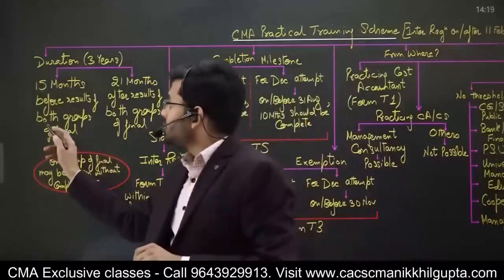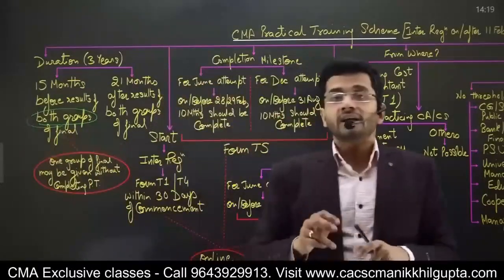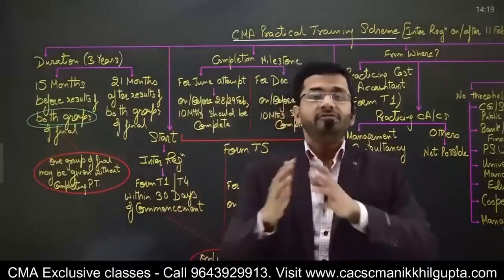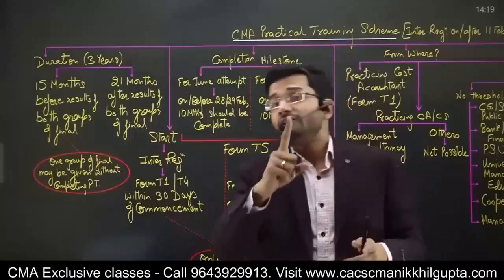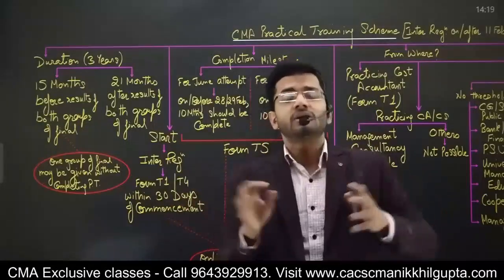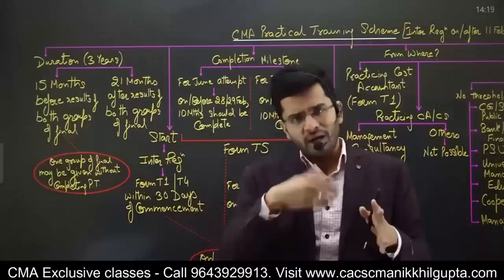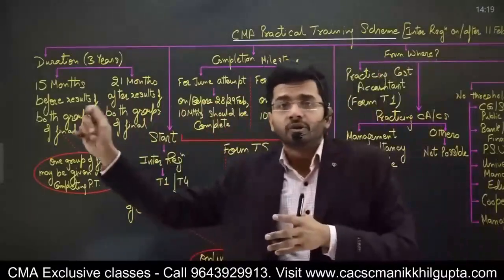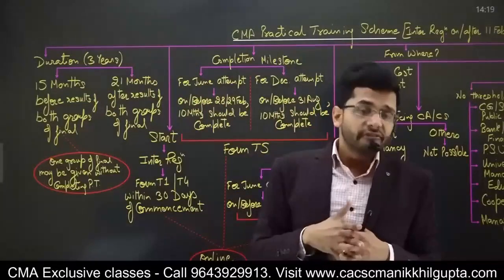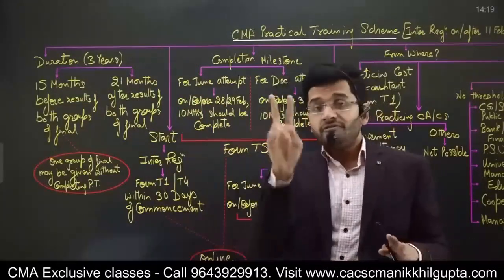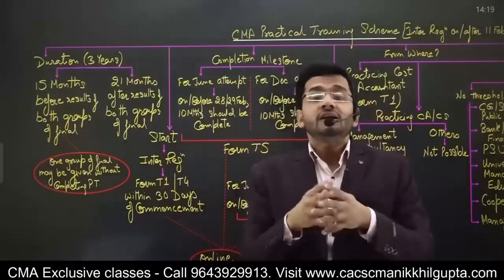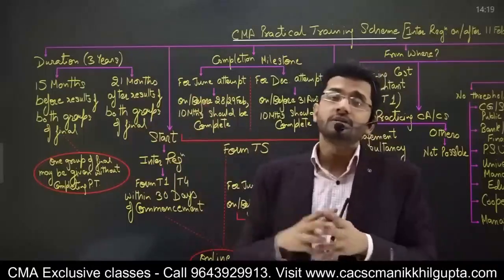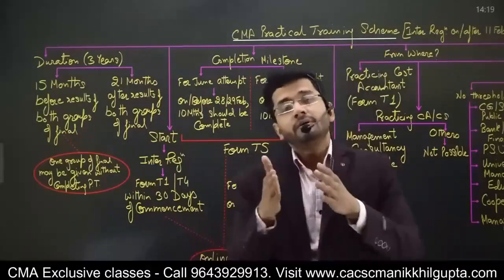So guys, one very important thing to be noted here is that students who are giving both groups of final, only they are required to complete their training of 15 months before the results of final. If you are giving only one group of final, then you need not complete this training. I mean, you can undergo the training simultaneously, but you need not file some form in the Institute of Cost Accountants of India. You can do it at ease. But if you are appearing in both the groups, then definitely you need to pre-fill these forms and submit your forms before giving examination for both the groups.